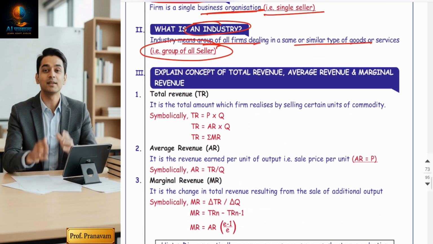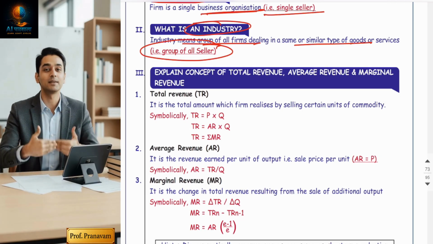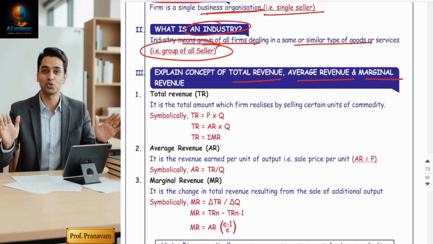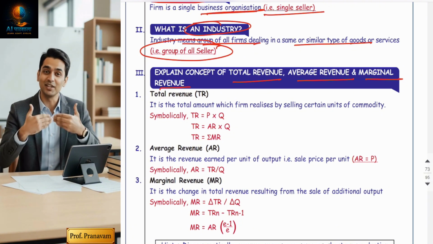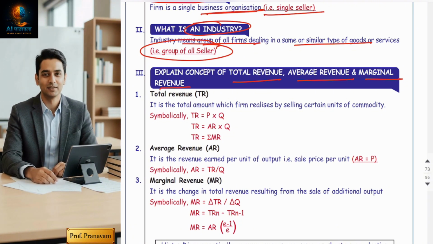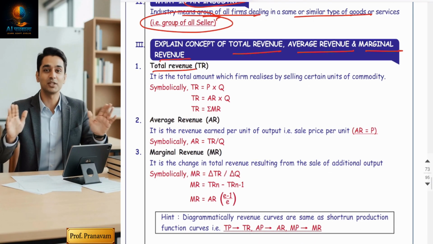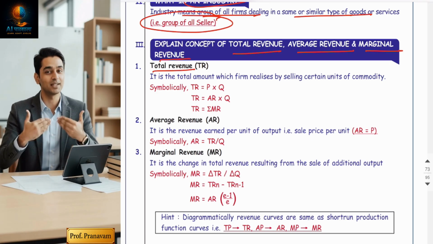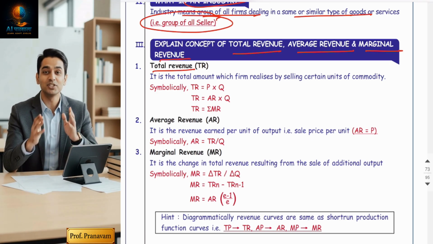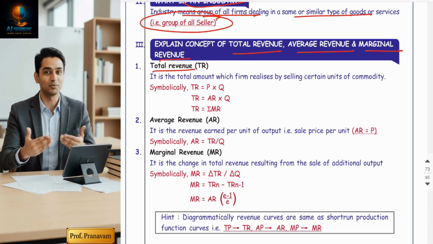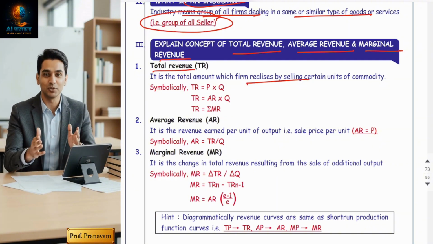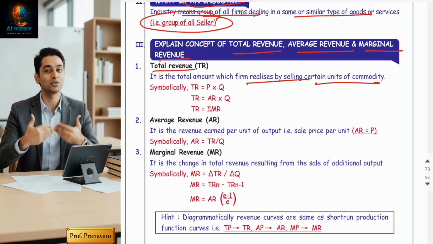Fine. So now let's understand the third part, the concept of total revenue, average revenue, and marginal revenue. Now, guys, these are the three important revenues. First is total revenue. There are some formulas in this, and various calculations come up in MCQs. So focus on the formulas. Total revenue is the total amount received by the firm by selling all its output.